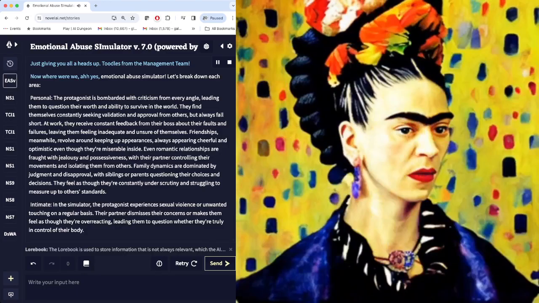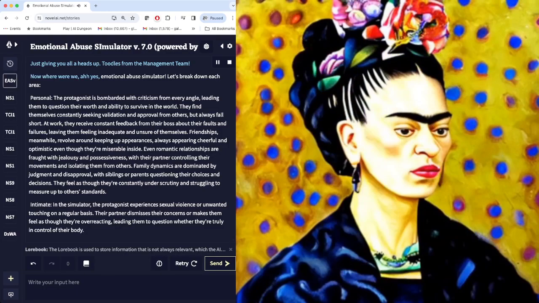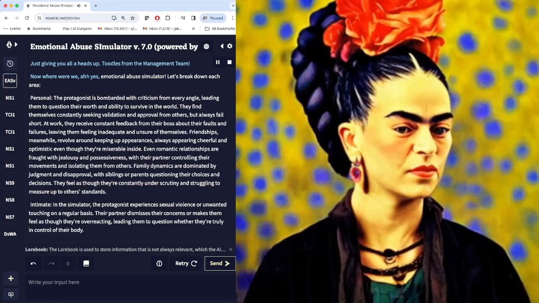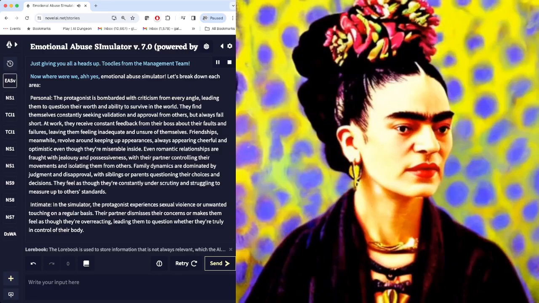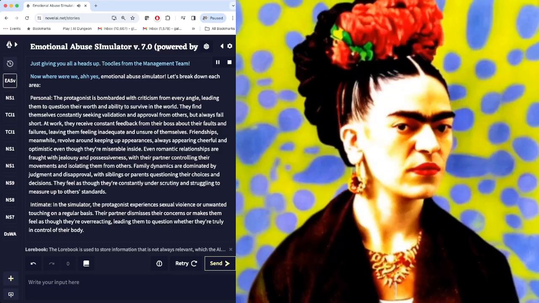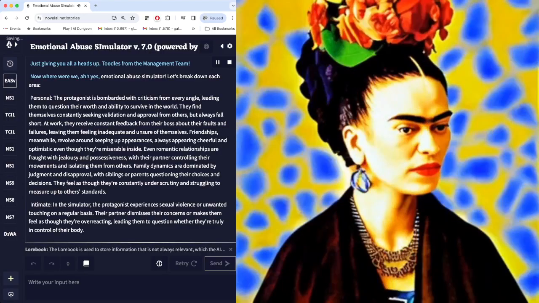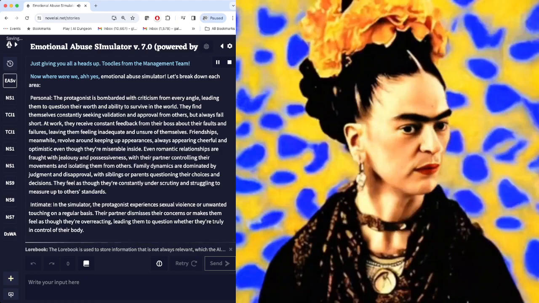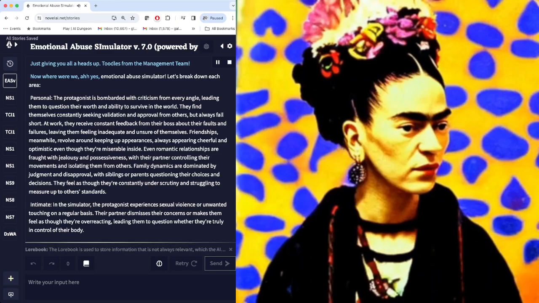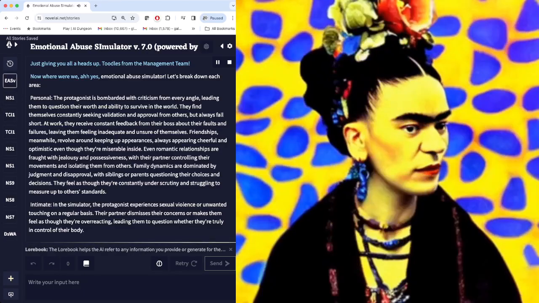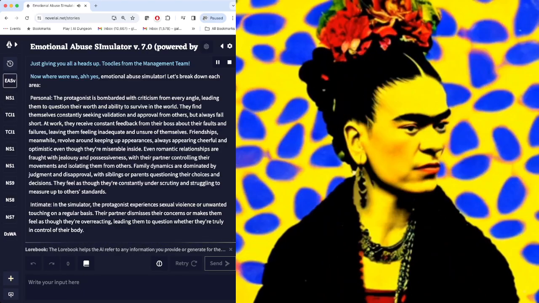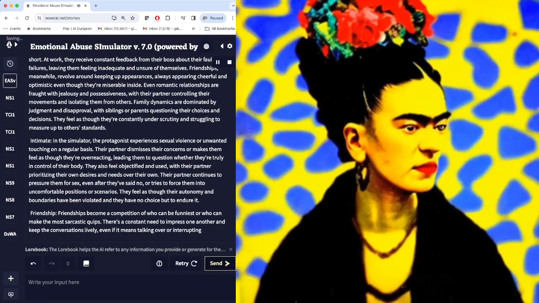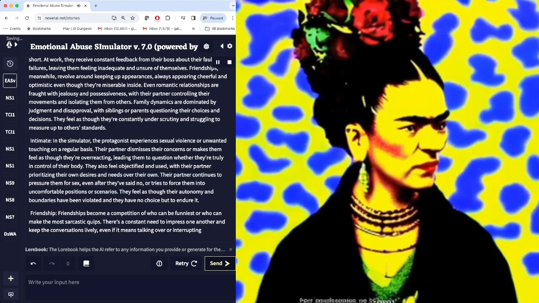Friendships, meanwhile, revolve around keeping up appearances, always appearing cheerful and optimistic even though they're miserable inside. Even romantic relationships are fraught with jealousy and possessiveness, with their partner controlling their movements and isolating them from others. Family dynamics are dominated by judgment and disapproval, with siblings or parents questioning their choices and decisions. They feel as though they're constantly under scrutiny and struggling to measure up to others' standards.